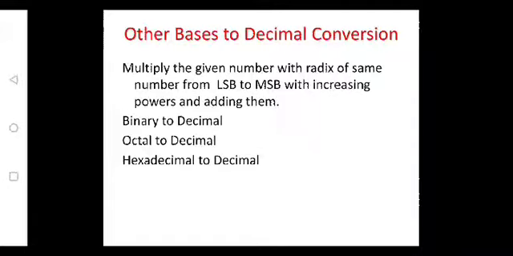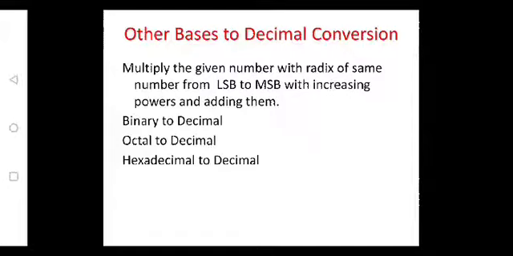Other itself indicates either binary to decimal, octal to decimal, or hexadecimal to decimal. If you want to convert any to decimal, multiply the given number with the radix of the same number, and you need to perform this multiplication from the LSB to the MSB, that is from the right side towards the left side. The right side represents the least significant bit, which has the least value, and the left side bit represents the MSB.